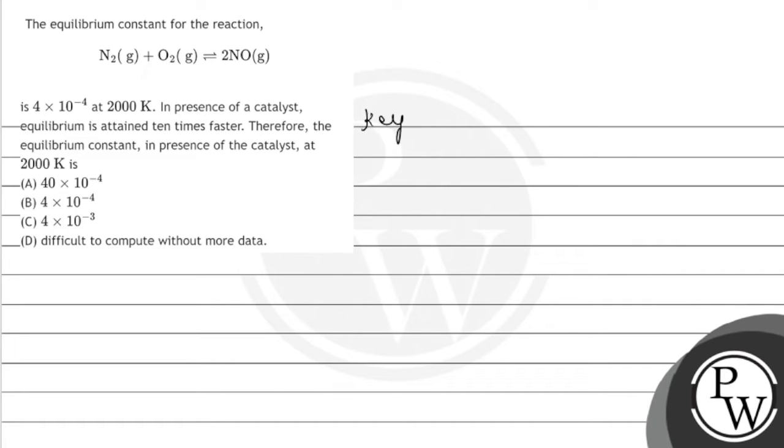So what could be the key concept here? The key concept here will be equilibrium. Talking about the equilibrium, in equilibrium the rate of forward reaction is equal to the rate of the backward reaction. And talking about equilibrium constant, that is denoted by basically Kc. Kc is what? Equilibrium constant.